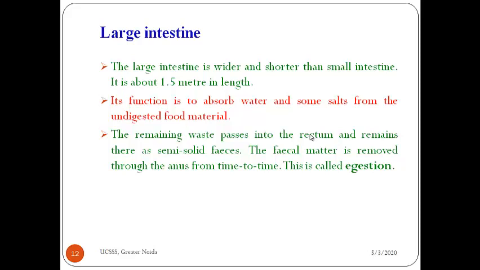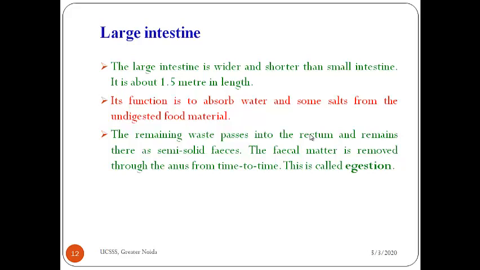What happens when we take food inside our body from the mouth? The mouth has salivary glands, which secrete saliva that converts starch into sugars. Then the food passes into the food pipe, and from the food pipe it goes to the stomach. The stomach secretes mucus, hydrochloric acid and digestive juices. Mucus protects the inner linings, hydrochloric acid kills germs and provides the acidic medium for digestion, and digestive juices convert proteins into simpler forms.